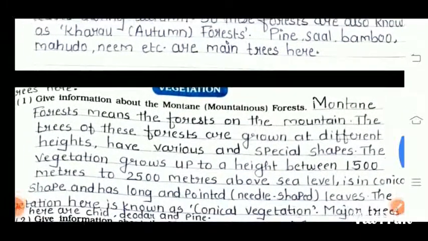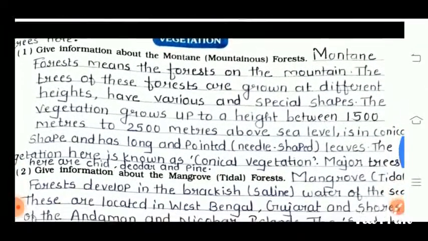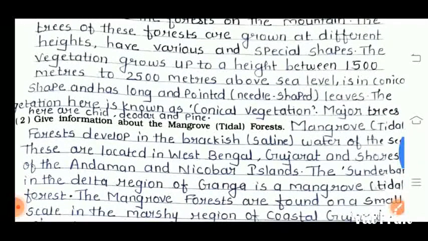Okay, the next is vegetation. The first question is give information about the mountain. The mountain forests are the forests on the mountain. The trees of this forest grow at different heights and have various special shapes. Vegetation grows up to a height between 1500 meters to 2500 meters above sea level.